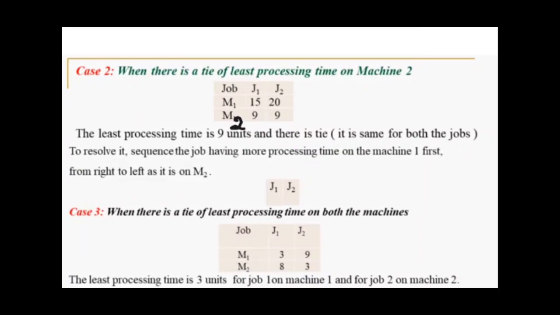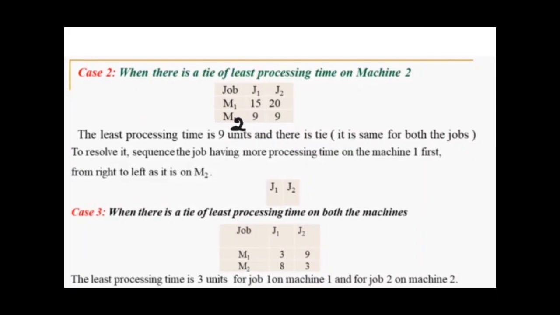The same procedure will be followed here, but while considering either J2 or J1, just look into the processing time of the opposite machine. Now the same processing time is occurring on the M2 machine, so the opposite machine is M1. For J1, the processing time on the opposite machine is 15 minutes, and for J2 it is 20. Out of 15 and 20, 20 is maximum. That's why J2 will be considered first while doing the sequencing and J1 will be written later.